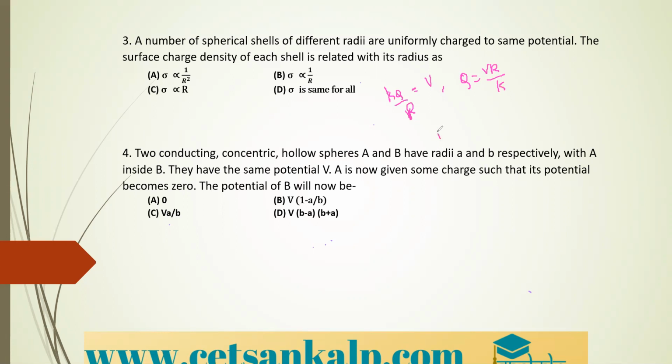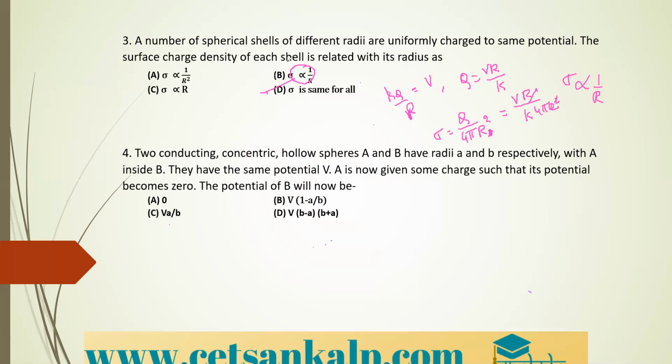Okay. So the surface charge density sigma, what is the formula? It is Q divided by 4 pi R square, is equal to, what is the Q value from the above equation? It is VR divided by K. Here already what is there? It is 4 pi R square. You can see, you can cancel this R and R. Therefore, you can conclude from this relation that sigma is inversely proportional to what? It is 1 divided by R. Therefore, from the given options, option B is the correct option. Option B, that is sigma is inversely proportional to the radius value.